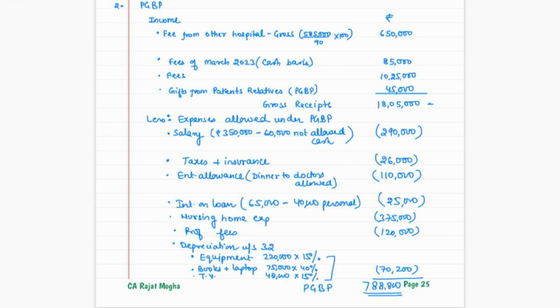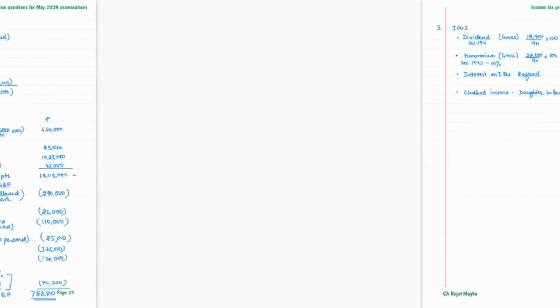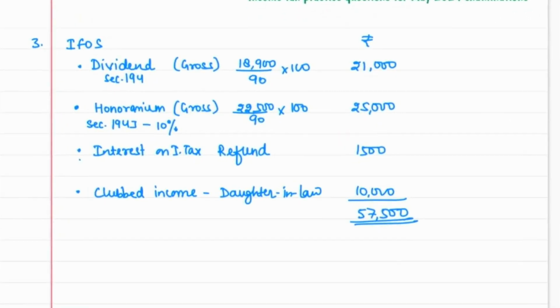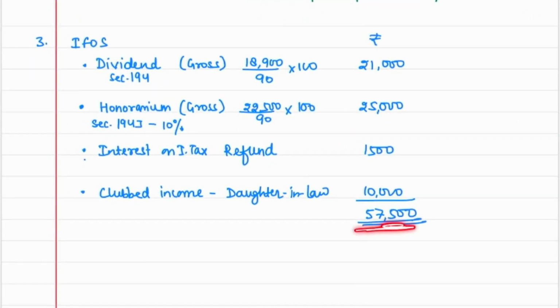And also one more note regarding IFOS. Okay. So this is although a small note, but it was important. So dividend income is your IFOS income, but dividend, again, it was given the net amount was 18,900. So you have to gross it up. You have to gross it up. So you understand, on dividend, the rate of TDS is 10%. So this amount which you have received is equal to 90%. So once you will gross it up, it comes to 21,000.